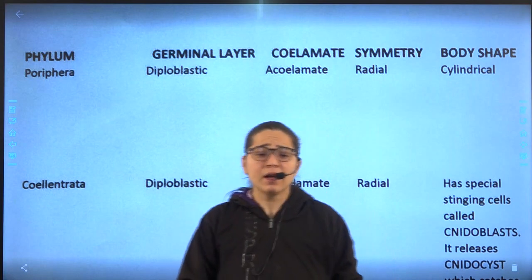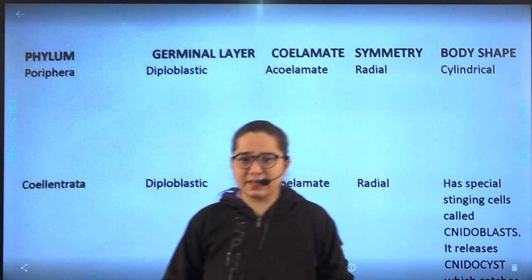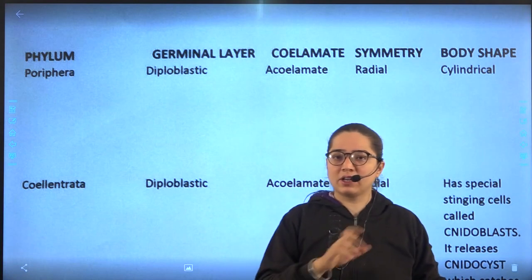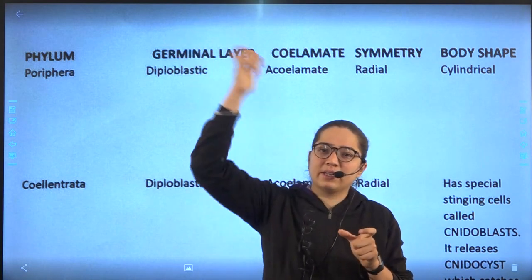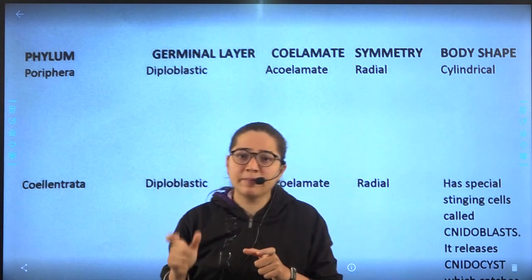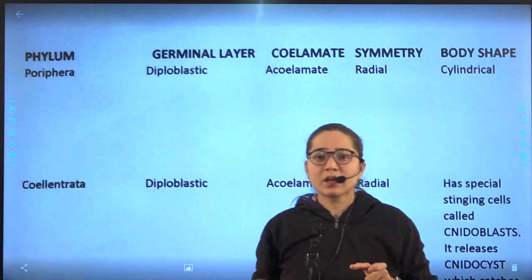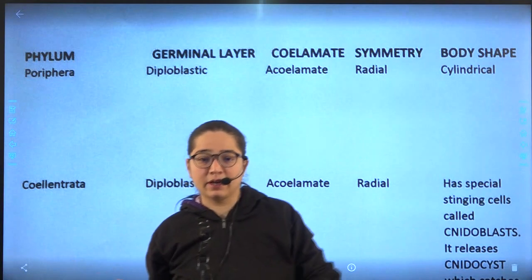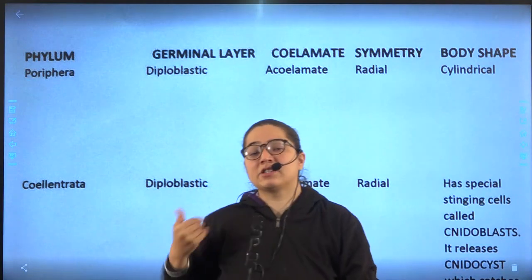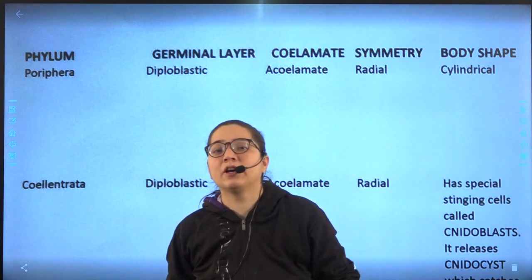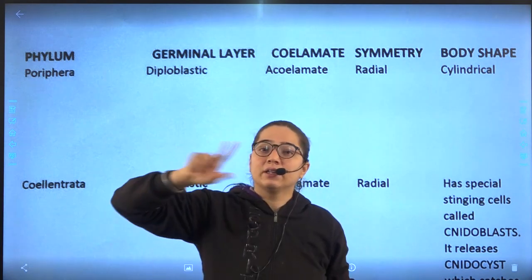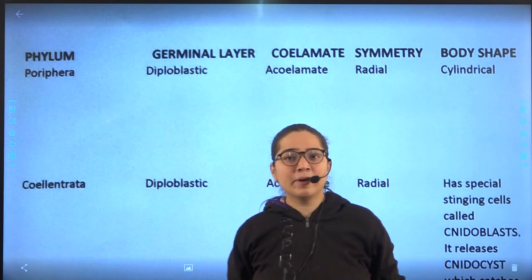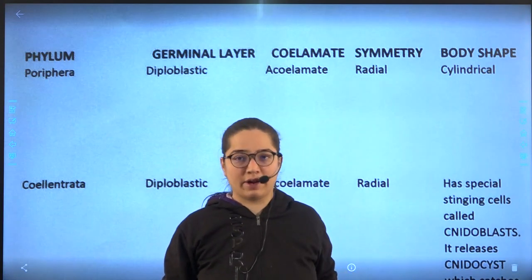Now, suppose a short note on Mollusca is coming and you are asked to write out. The very first point is you will write about Mollusca, that it is belonging to kingdom Animalia, one of the phylum of kingdom Animalia. Then its germinal layer is triploblastic. Now, what is germinal layer? You can add that germinal layer means it is having three layers: ectoderm, endoderm and mesoderm. So like this you can write.